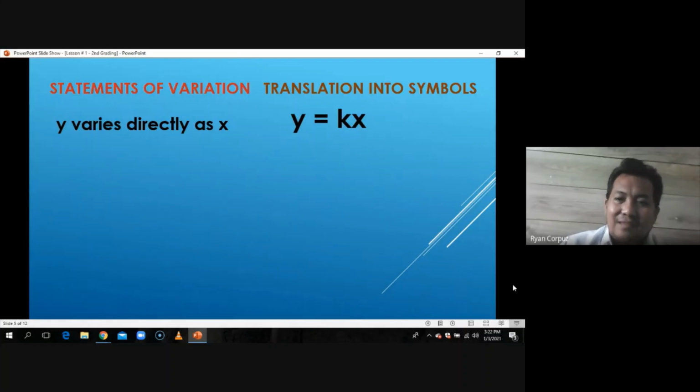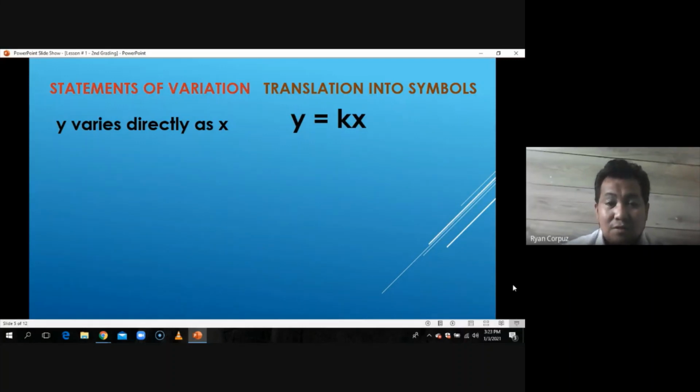So y varies directly as x, that would be y is equal to kx. And it's just a direct translation of it, just how we read it. So this is y equals kx.